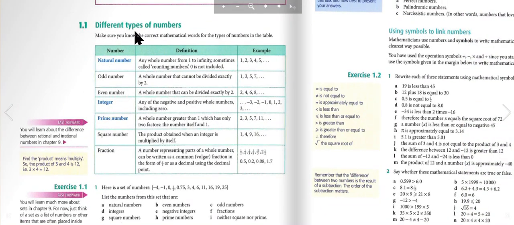Make sure you know the correct mathematical words for the types of numbers in the table. Here are the numbers. Natural number: any whole number from 1 to infinity, sometimes called counting numbers. 0 is not included. So the examples are 1, 2, 3, 4, and 5. Odd number: a whole number that cannot be divided exactly by 2. Here are the examples: 1, 3, 5, and 7. Even number: a whole number that can be divided exactly by 2. The examples are 2, 4, 6, and 8.